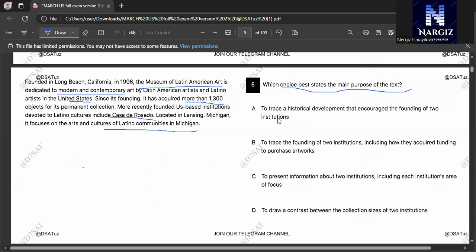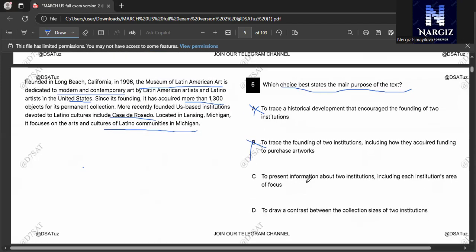So the first one, to trace a historical development that encouraged the founding of two institutions. It is incorrect because the passage doesn't discuss what encouraged their founding. Let's continue with B, to trace the founding of two institutions, including how they acquired funding to purchase artworks. It's also incorrect because the passage mentions the institutions but not their funding resources. So it's not right.